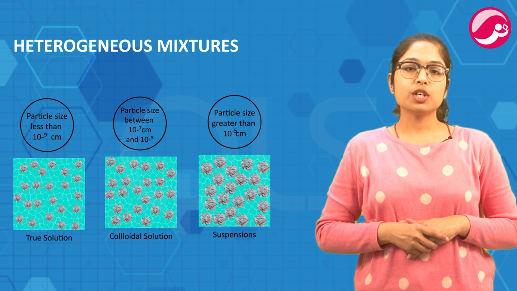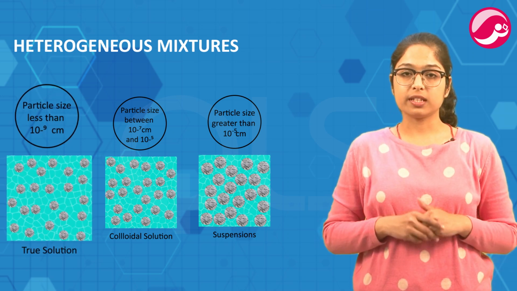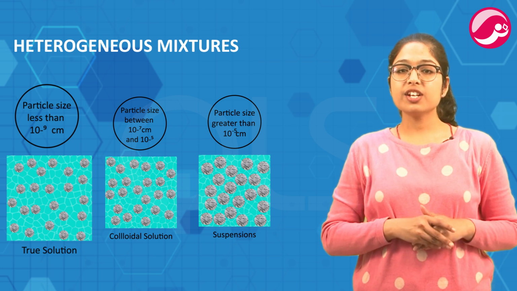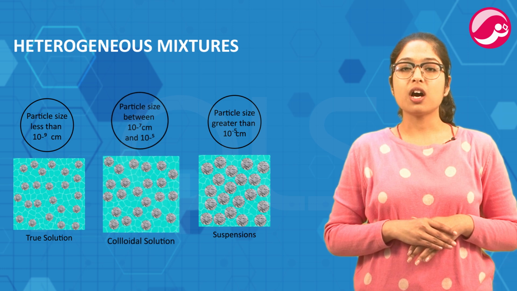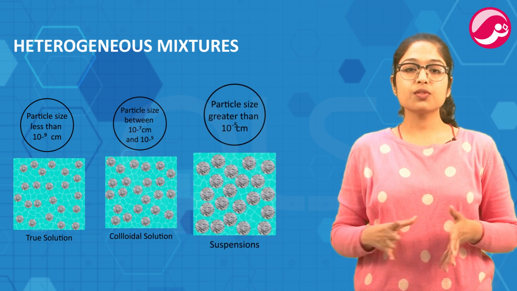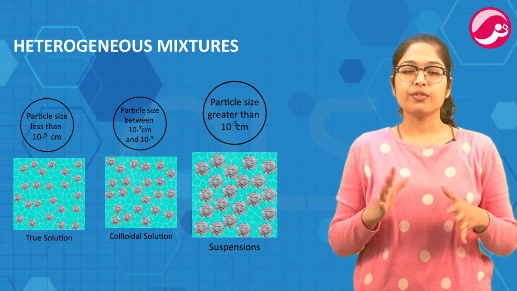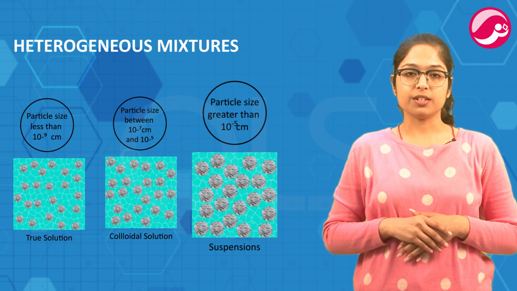The particles of solution are the smallest with diameter less than 1 nanometer, that is less than 10 raised to power minus 9 centimeter. The particles of colloid are of diameter 10 raised to power minus 7 centimeter. The particles of suspension are the largest with particle size more than 10 raised to power minus 5 centimeter.